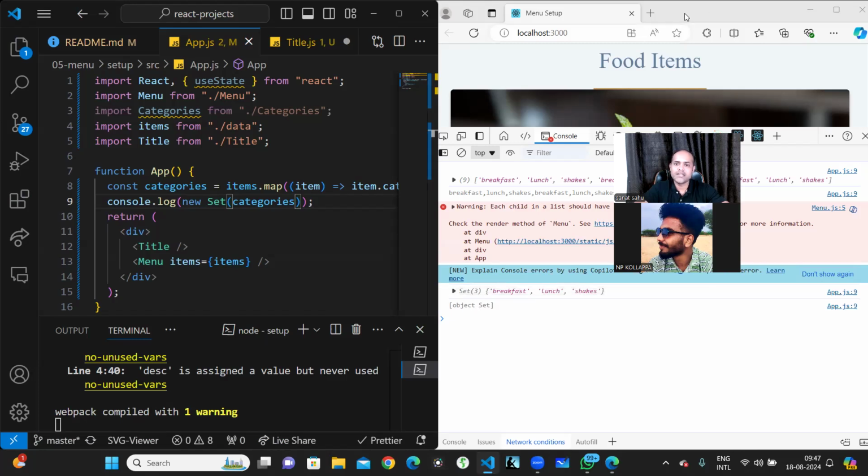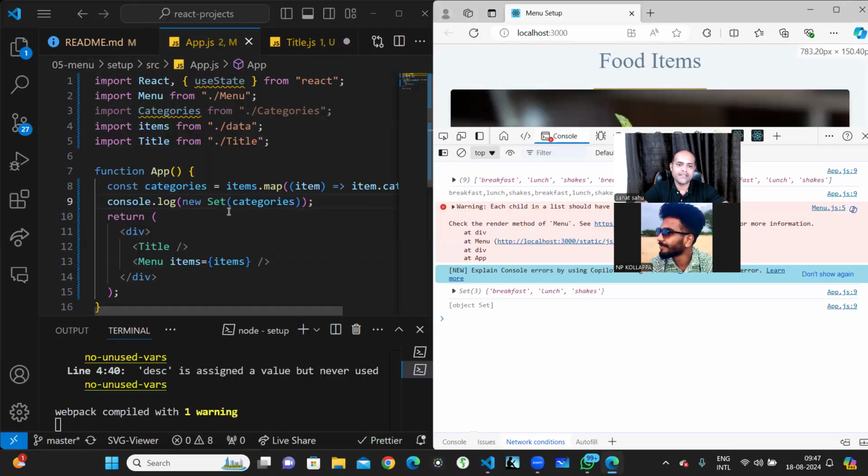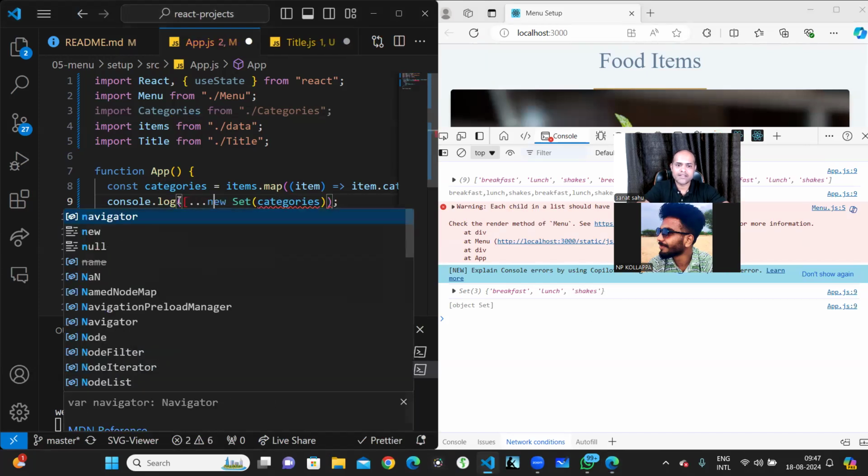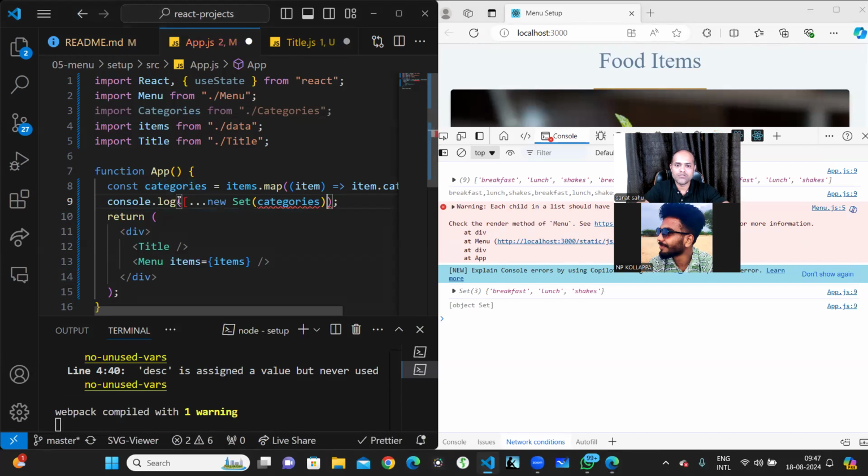Now what I have to do is make it an array. So in that case I do it in this manner: dot, dot, dot, the spread operator. I use the spread operator to get all the values of the set and then convert it to an array. Now when I save, you will see an array of unique values.